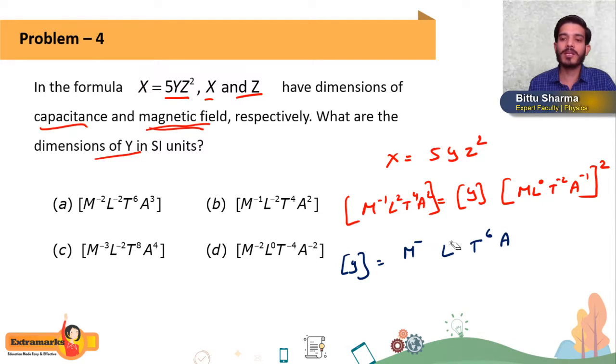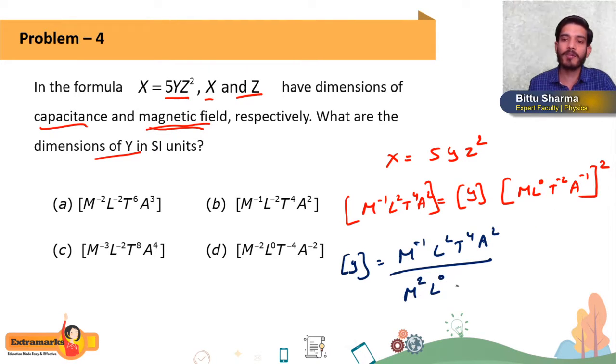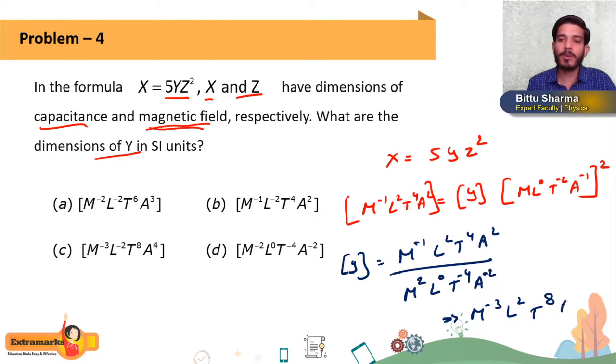Sorry, let me write properly: M minus 1 L2 T to the power 4 A2 divided by this. M will come down, so M to the power 2 L to the power 0 T to the power minus 4 A to the power minus 2. So if you solve this, how much will we get? M to the power minus 3, and L to the power 2, and T to the power 8 and A to the power 4.